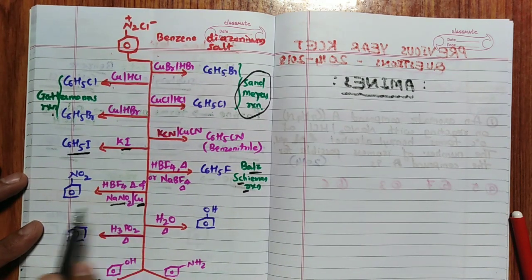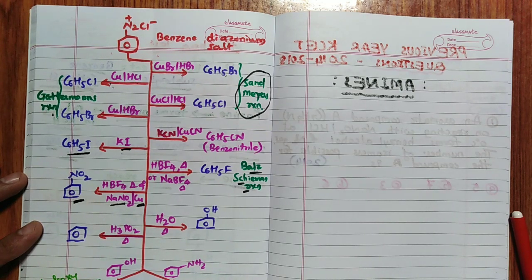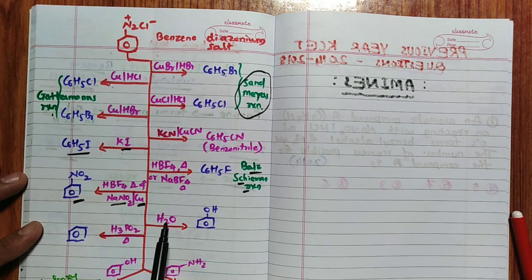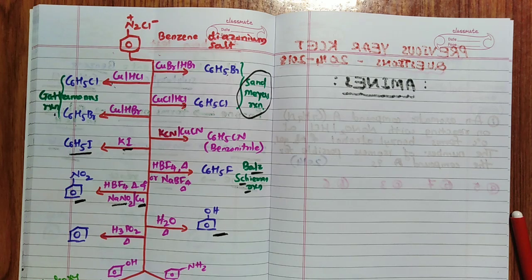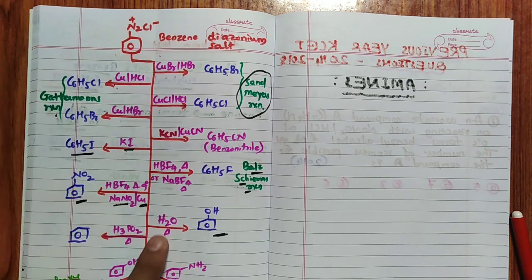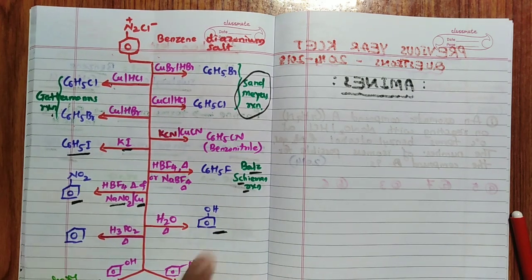With NaNO2/Cu, you will get nitrobenzene as a product. Very important, nitrobenzene as a product. Then with water, simple, you add water to this, you are going to get alcohol. This is the phenol, in this case, phenol. So, benzene diazonium chloride, add water, you are going to get OH.